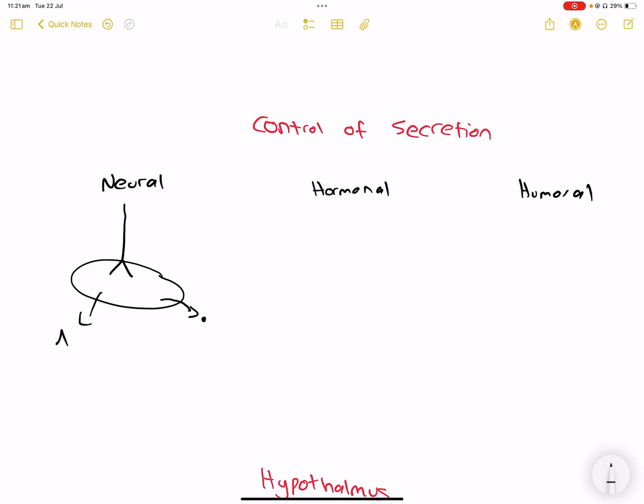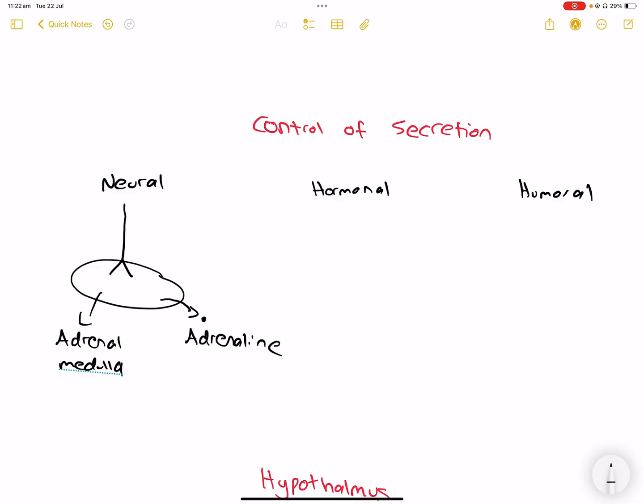I'm giving an example of the adrenal medulla. So a neuron travels down the axon, it transmits a signal to the adrenal medulla and triggers the release of a hormone. An example is adrenaline that's released from the adrenal medulla. So the neuron directly acts on that target tissue.